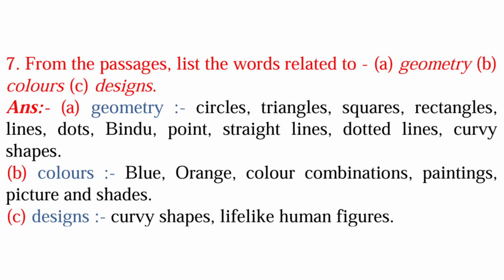Seventh question is from the passage, list the words related to geometry, colors and design. So the answer: first is geometry: circles, triangles, squares, rectangles, lines, dots, bindu, point, straight line, dotted line, curvy shapes. Second is colors, and the words related to colors are blue, orange, color combination, paintings, pictures and shades. C is design, and the words related to design are curvy shapes, lifelike human figures.